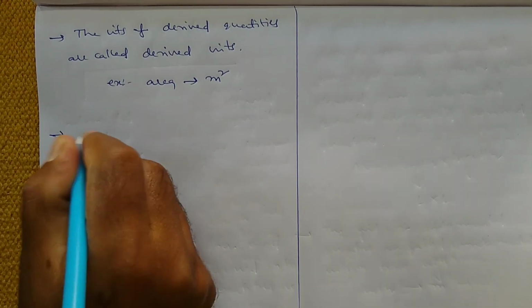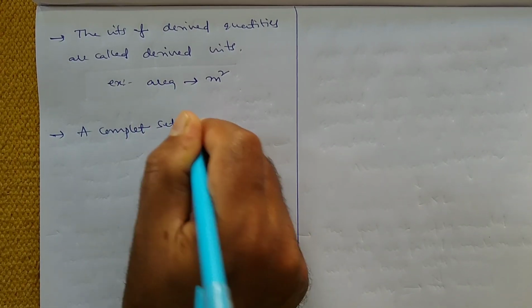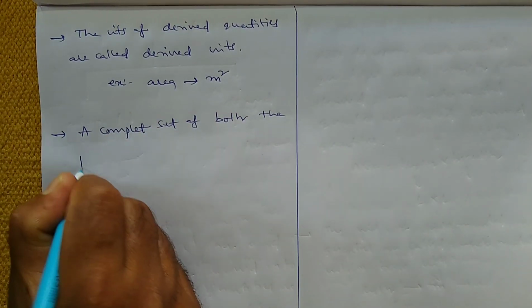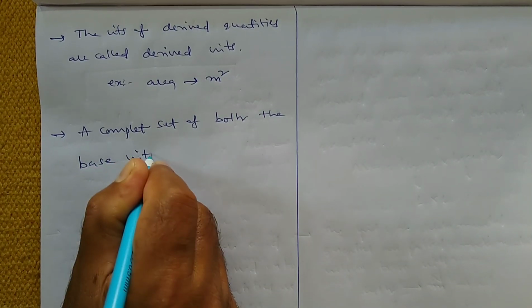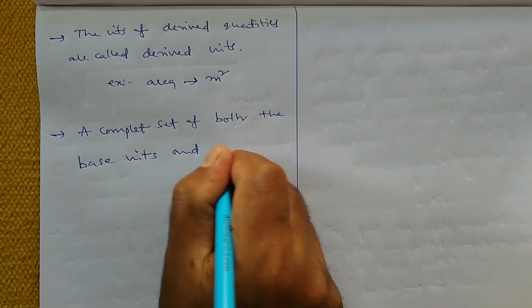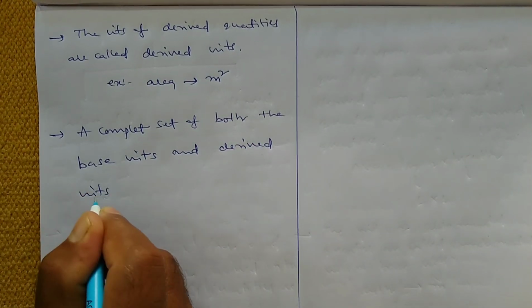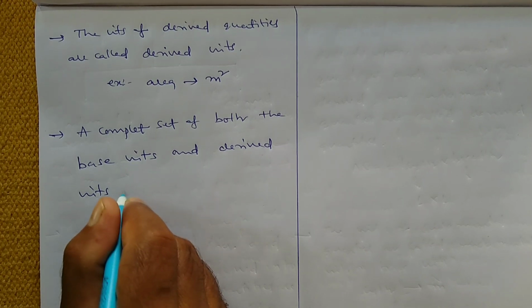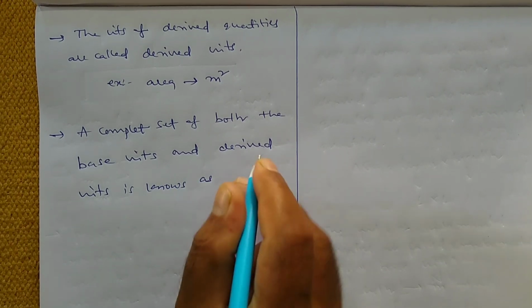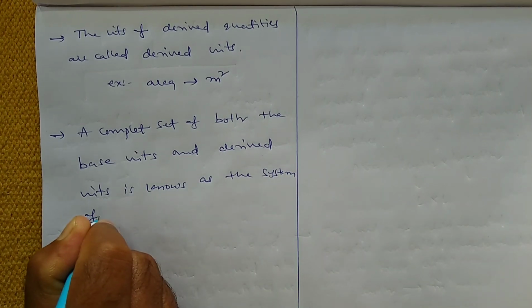So a complete set of both the base units and derived units is known as the system of units.